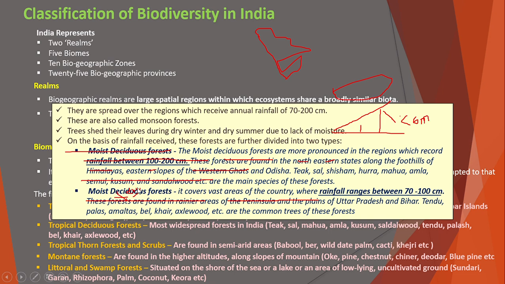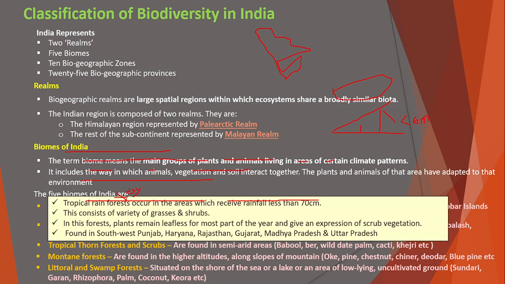The third one is the tropical thorn forest and scrubs. It occurs in areas which receive rainfall of less than 70 centimeters. It consists of a variety of grasses and shrubs. In this forest, plants remain leafless for most of the year and give an expression of scrub vegetation. It is found in southwest Punjab, Haryana, Rajasthan, Gujarat, Madhya Pradesh, and Uttar Pradesh.